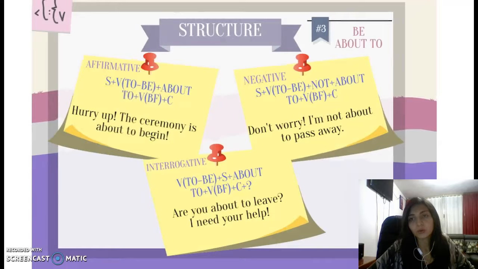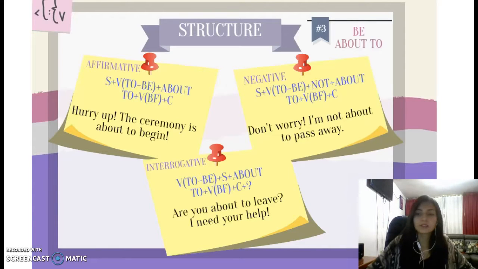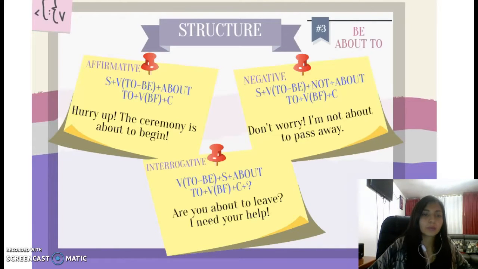We have be about to. So the structure of this future form is in the affirmative way. The subject plus the verb to be plus about to plus the verb in base form plus the complement. As the example, hurry up, the ceremony is about to begin.